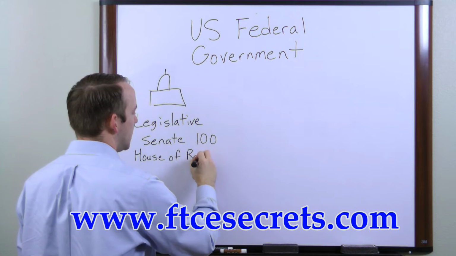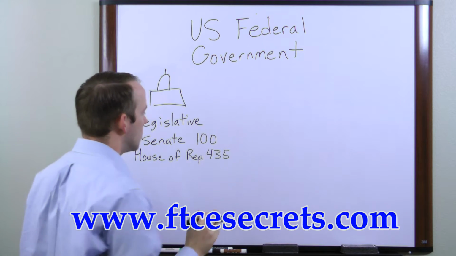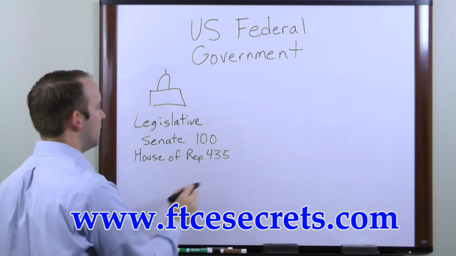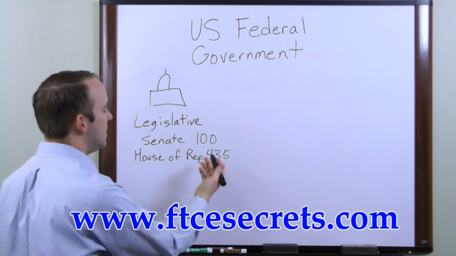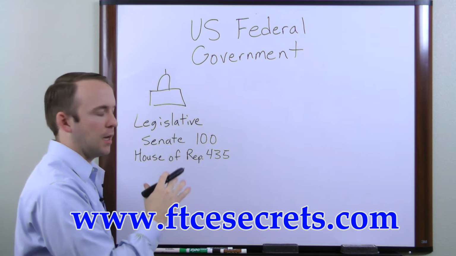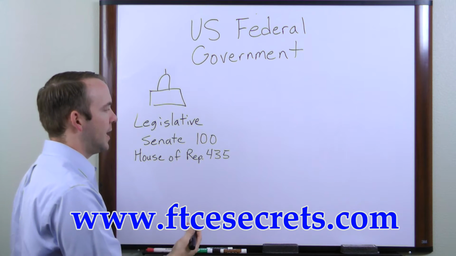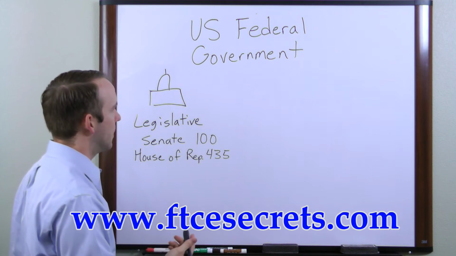The House of Representatives is made up of 435 members. So all told, there are 535 members of the legislative branch. And these are designated based on census numbers to each state. And so a state like California has a lot more representatives than a state like Delaware.